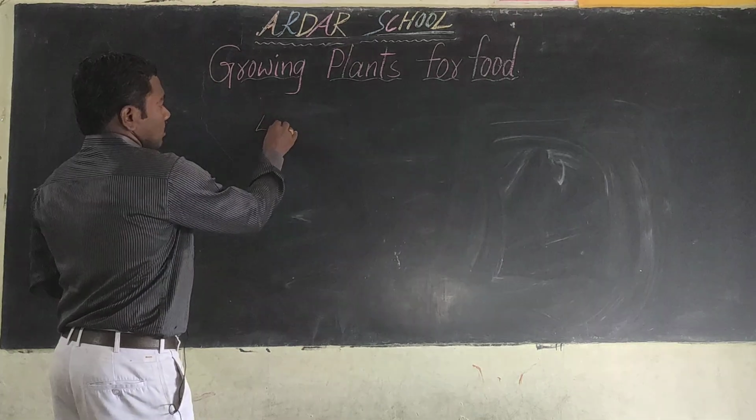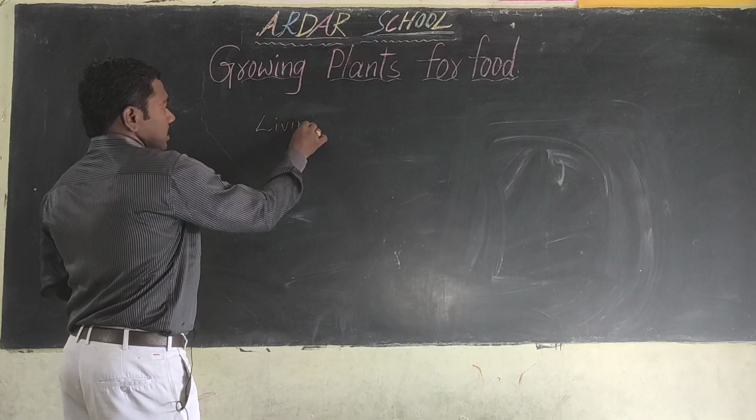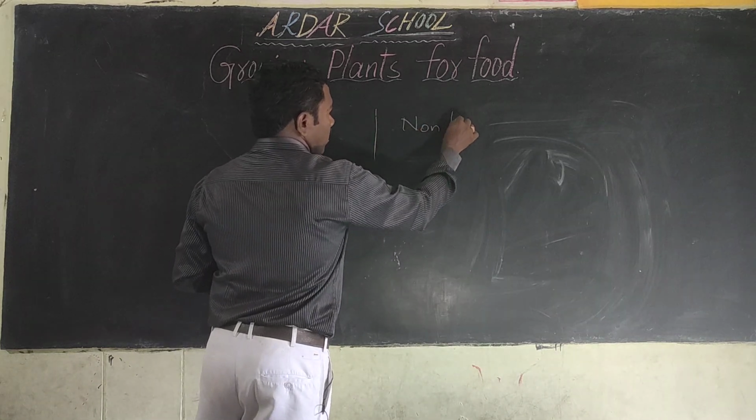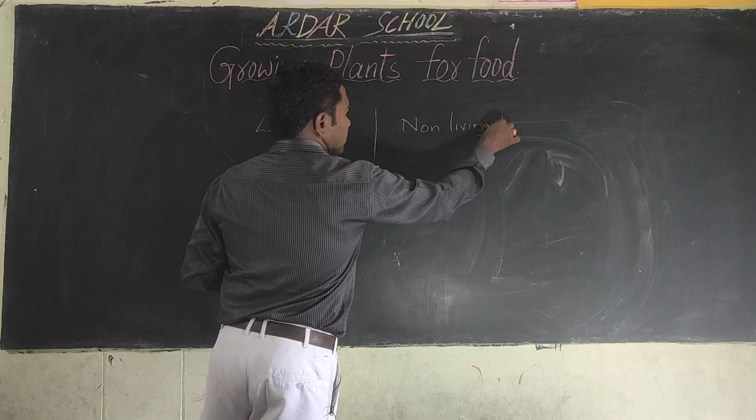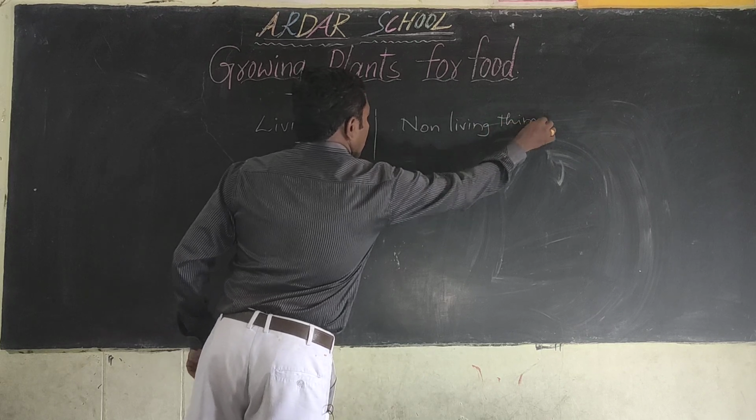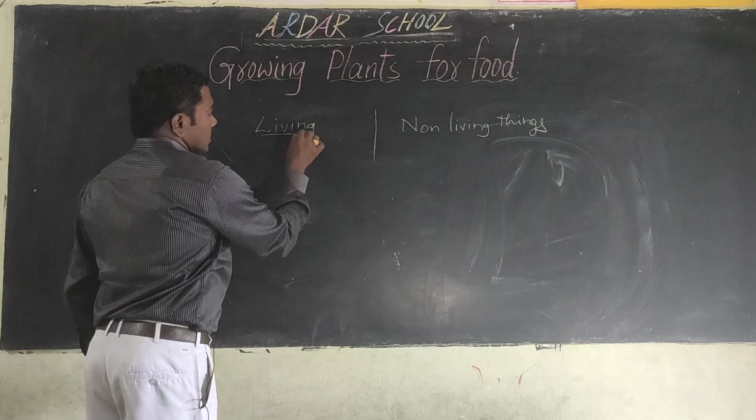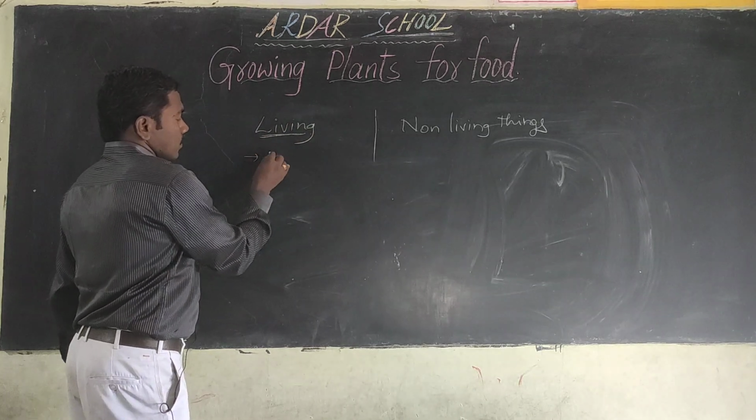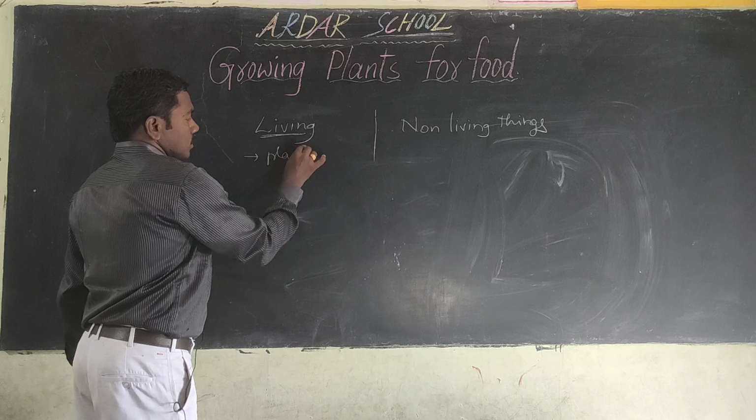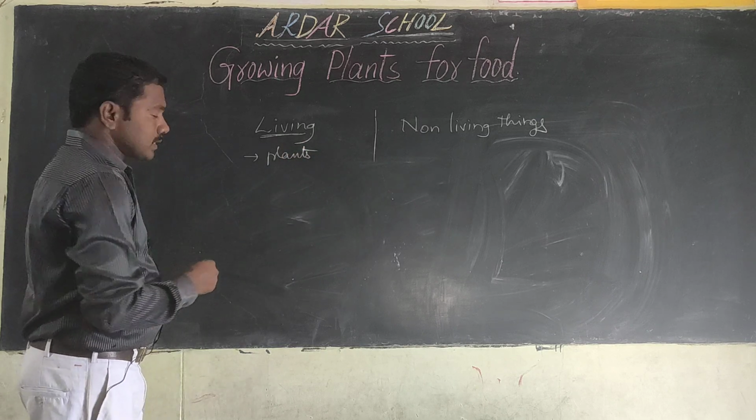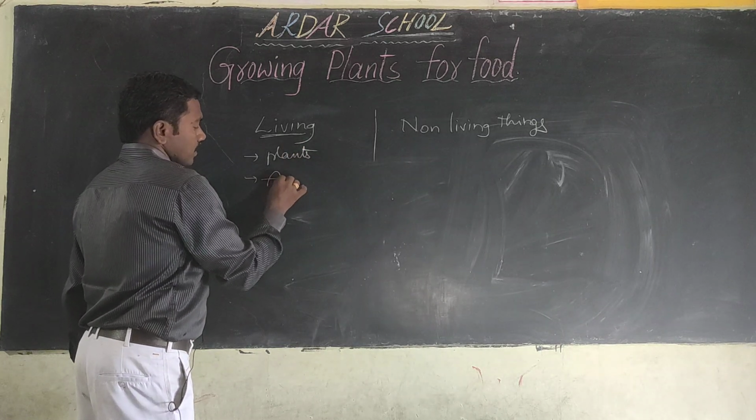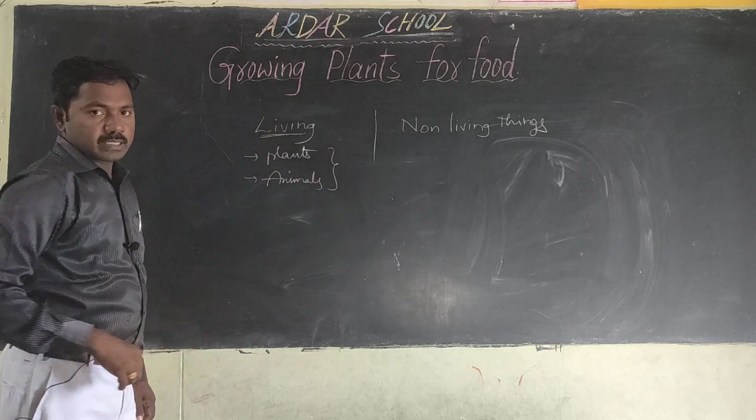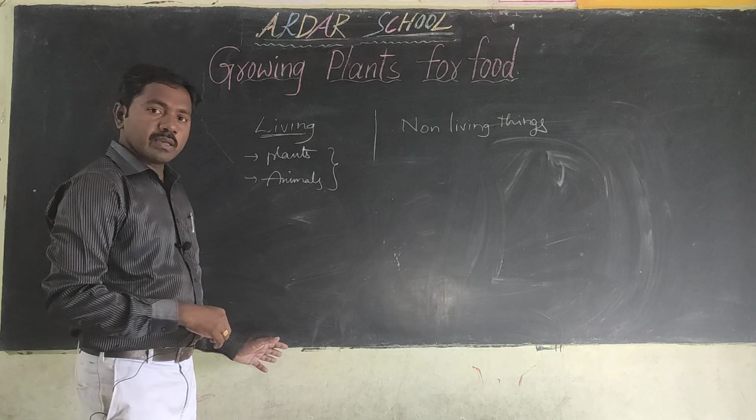One is the living things. The second one is the non-living things. So, what are the living things? Give some examples. Okay, children. First one, plants. We can observe beside the road so many plants and animals. So these are the living things.